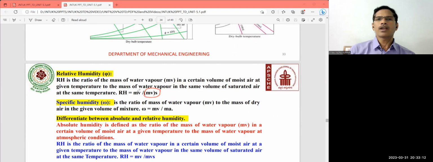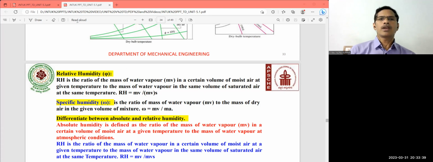So the mass of the water vapor to the mass of the water vapor at the saturated state condition at the same temperature. This is known as the relative humidity. You can also define the specific humidity, which is nothing but the mass of the water vapor to the mass of the dry air in a given volume of the mixture. So this is the difference between specific humidity and relative humidity.